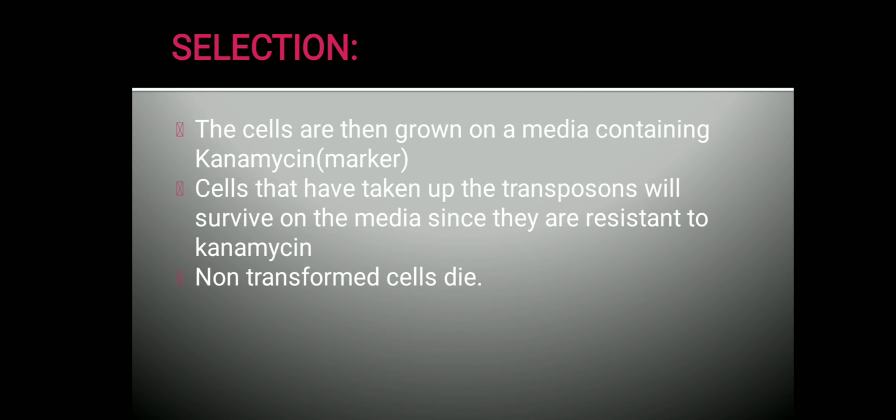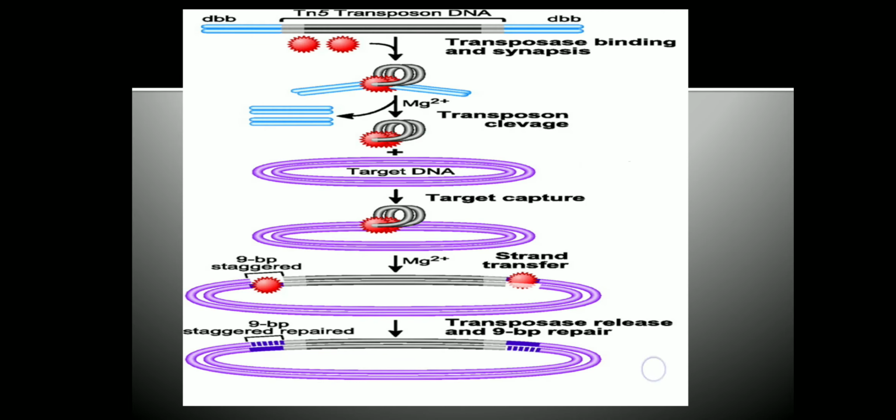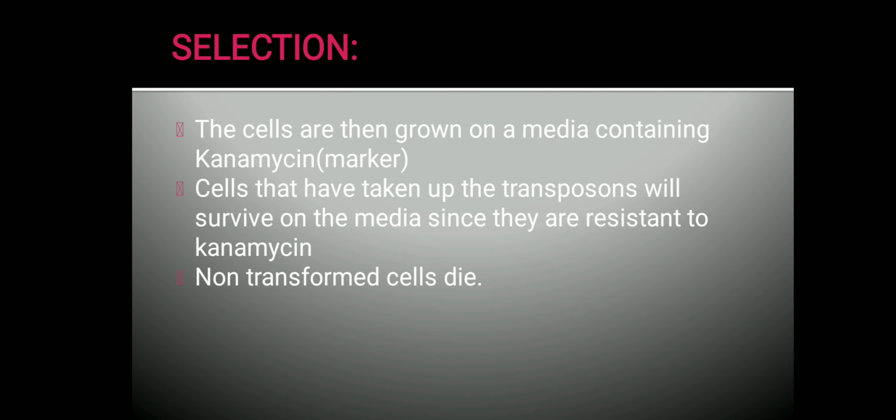Now how do we select? We know that Tn5 has a kanamycin resistance gene. So the cells are now grown on media containing kanamycin. What happens when the cells are grown on kanamycin? If the cells have taken up the transposon, then they are resistant to kanamycin.